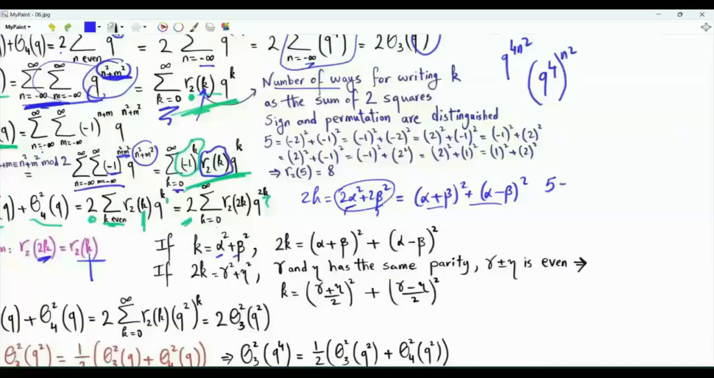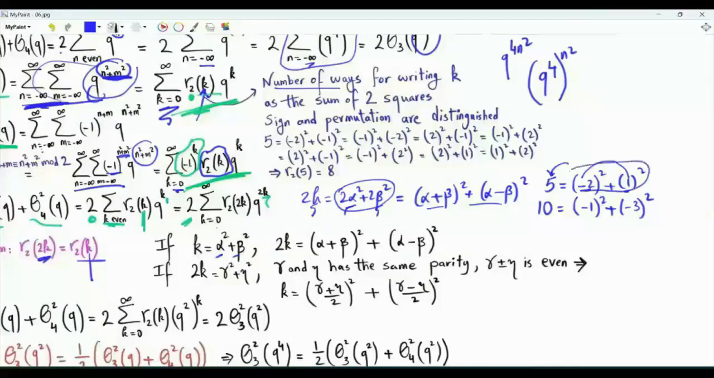For instance, 5 is equal to minus 2 squared plus 1 squared. This is one way of writing down 5 as the sum of two squares. Based on this idea, we can write down 10 as follows: we have this plus that, that's minus 1, and we keep it as minus 1 squared. Then we have this minus that, minus 2 minus 1, that's minus 3. This way of writing 5 as the sum of two squares corresponds to this way of writing 10 as the sum of two squares.